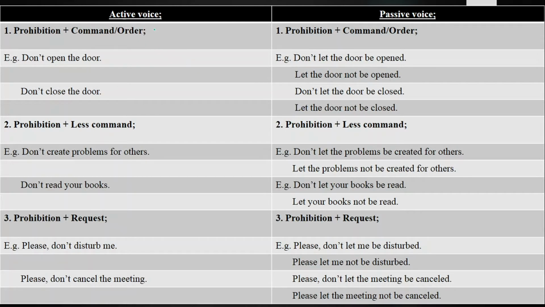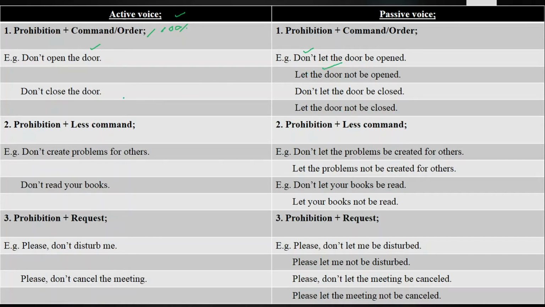Command, as we have discussed, is used when you have 100% authority. Like an owner can give these commands to his servant, in the same way parents to their children, and so on. So what are the imperative sentences with the prohibition plus command? I say, don't open the door, and let me remind you that these sentences can be changed from active voice into passive voice in 2 ways. Like don't open the door, the first way, don't let the door be opened, and the second way is let the door not be opened.